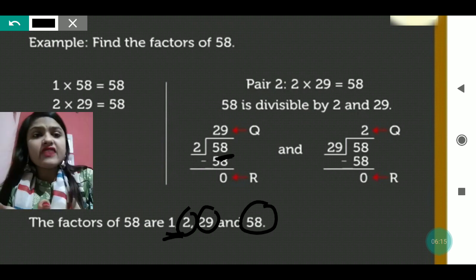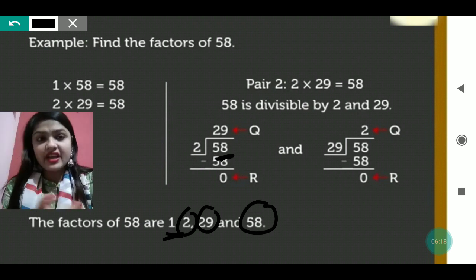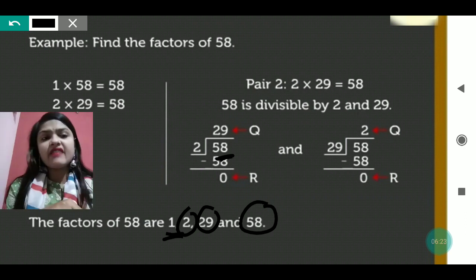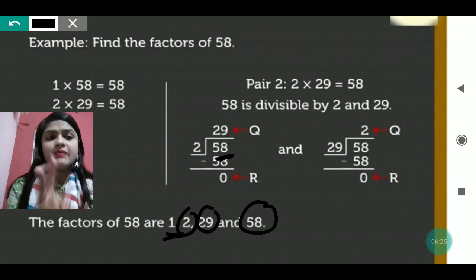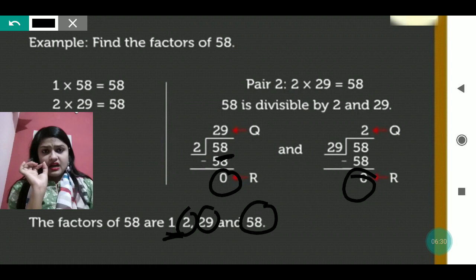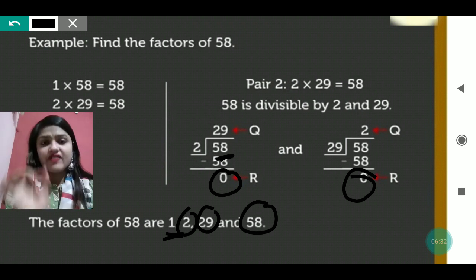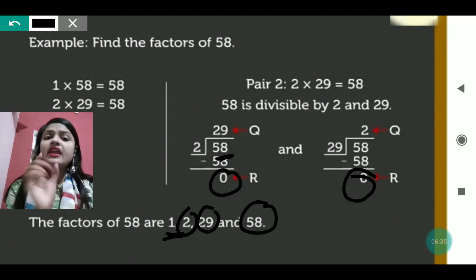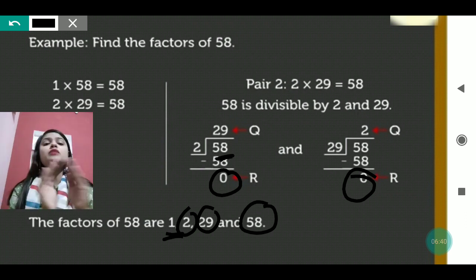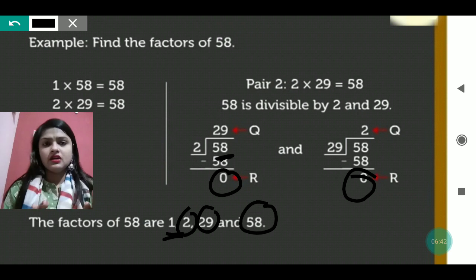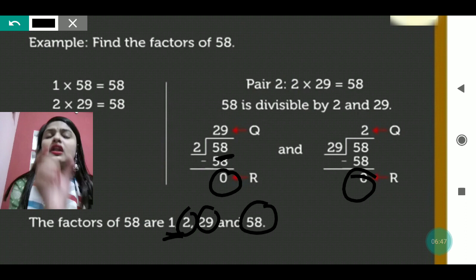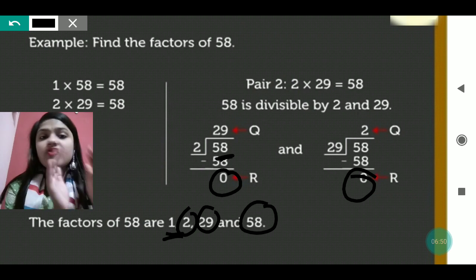In the same way, if 58 is divisible by 2 and we get 29 as a quotient and 0 as a remainder, then if we divide 58 by 29, in 2 times we are getting 58. So here we are learning that factors of any number can be found if the remainder you are getting is 0. The number which is given to you should be divisible completely. Then only that number will be considered a factor of the given number.